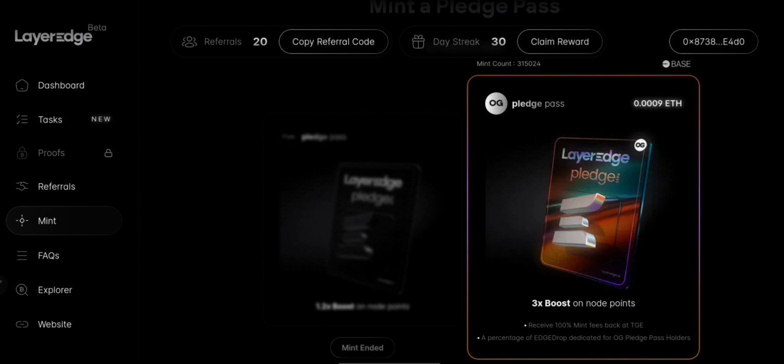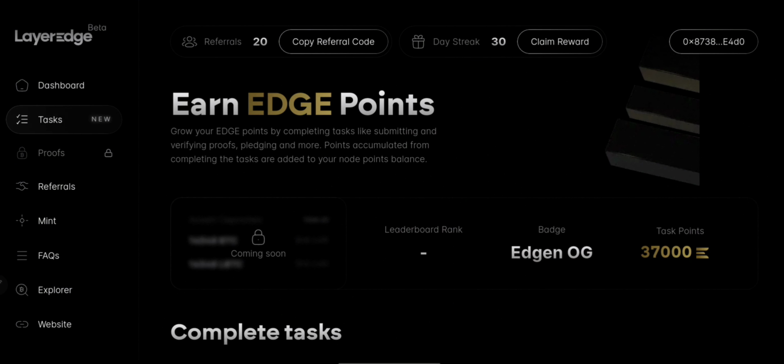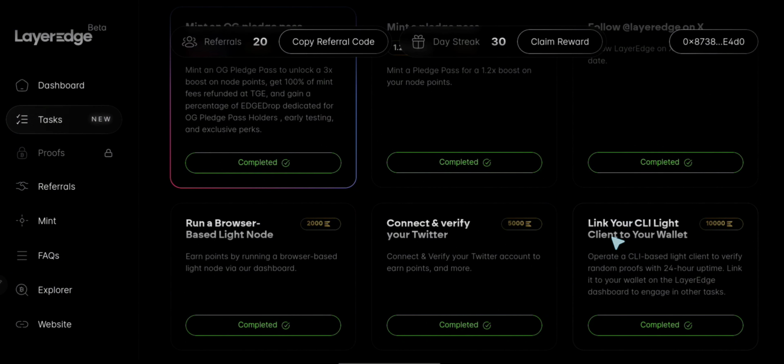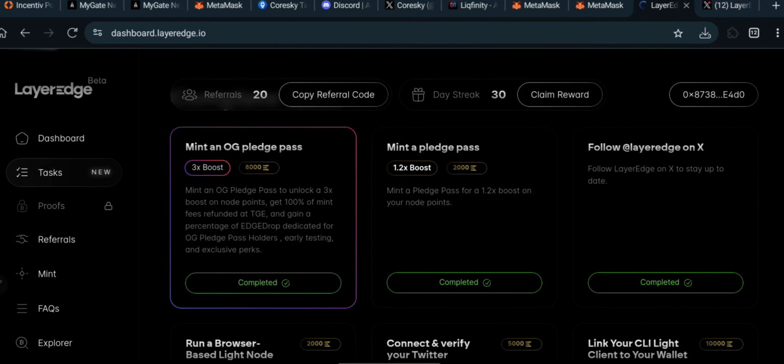But assuming that the NFT we minted is not enough reason to prove that we are human, when you come over here to tasks, we also went ahead to buy the CLI node, which was what we ran right here. Let me show you real quick.